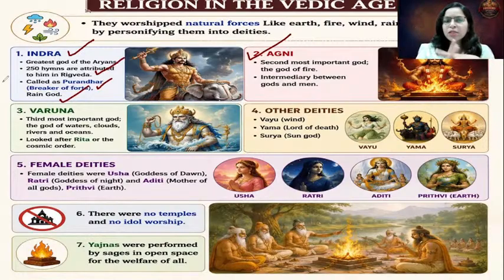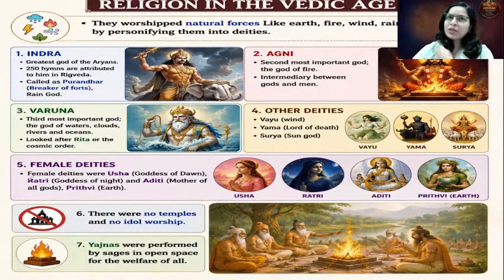The next important god was Varun. So Varun was the third important god. Varun was the god of water, oceans, rivers, clouds. See, specifically, the rain god was Indra. But apart from that, whatever water bodies were there, that is normal rivers, oceans, clouds, that god was Varun. Apart from that, there was one more important duty given to Varuna. He was the protector of the cosmic order, Rita. And this was a UPSC PYQ. The PYQs will be discussed in a separate session.